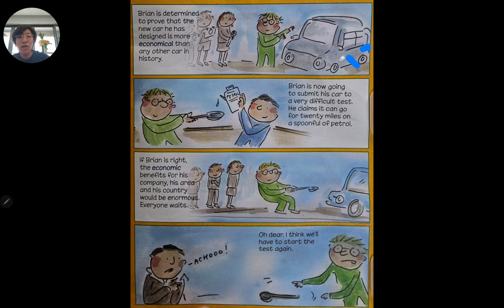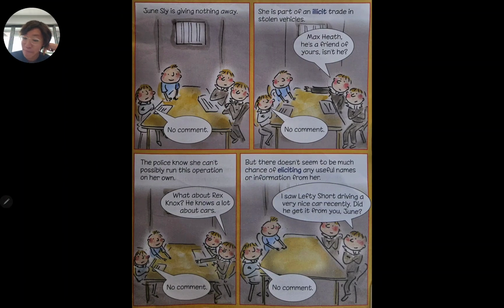Brian is determined to prove that the new car he has designed is more economical than any other car in history. Brian is now going to submit his car to a very difficult test. He claims it can go for 20 miles on a spoonful of petrol. If Brian is right, the economic benefits for his company, his area, and his country will be enormous. Everyone waits. Oh dear, I think we'll have to start the test again. Achoo!